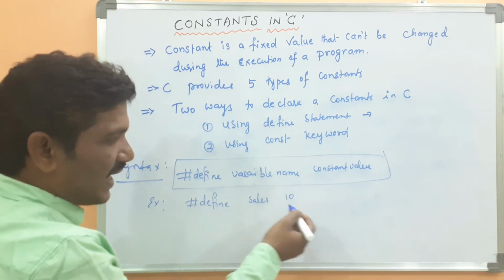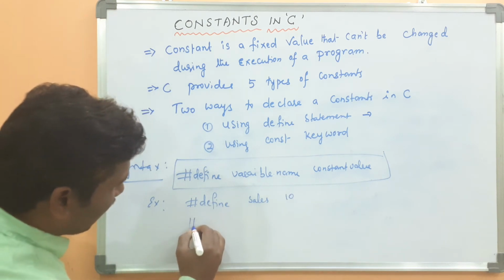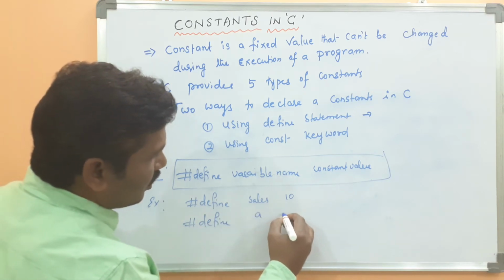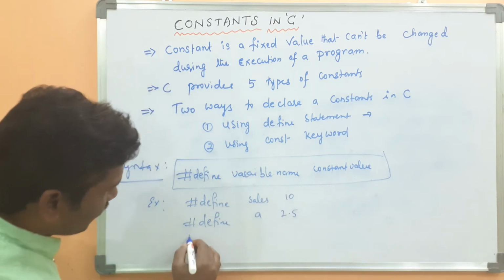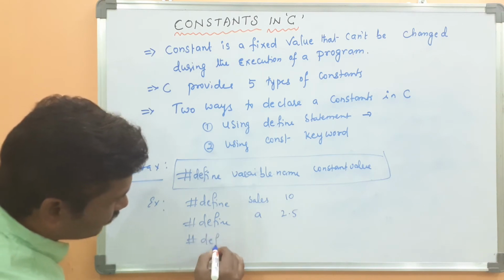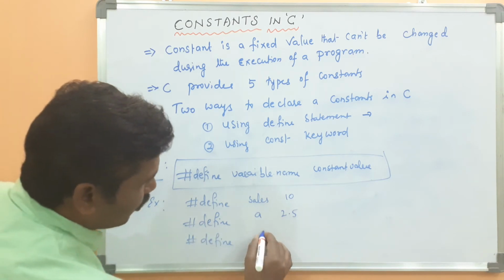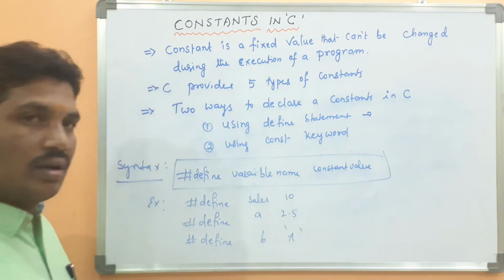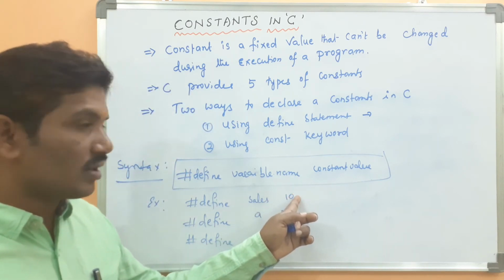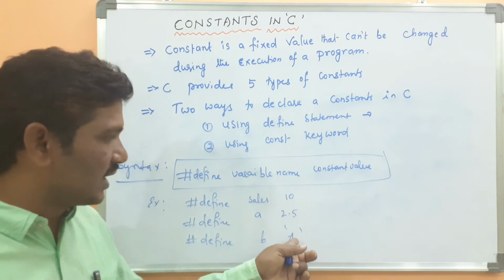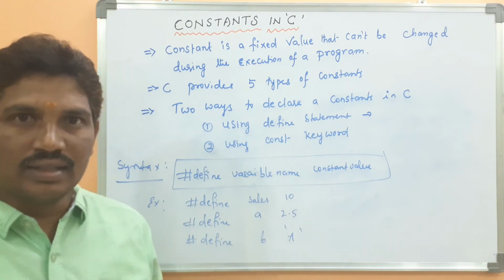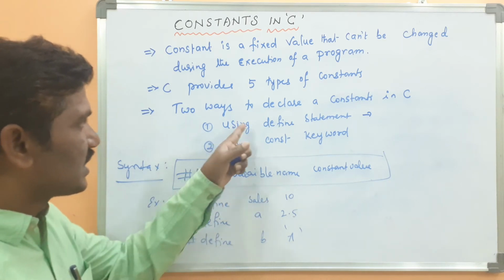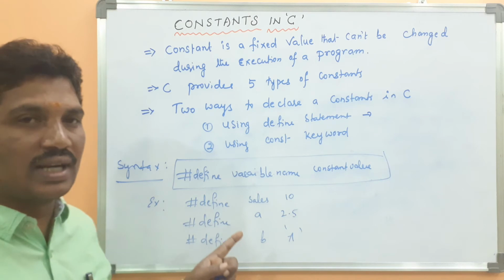If you assign a character, for example #define A 2.5, then #define B, it is called an integer constant, floating point constant, and character constant. This define statement is used to declare the constant.